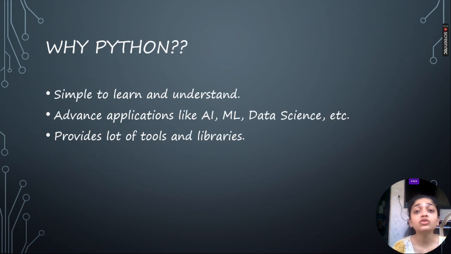Now, why choose Python over other languages? So first, Python is very easy to learn and understand. If you know English, you can definitely learn Python very easily. It's as simple as that. Also, Python is a base for a lot of advanced applications like artificial intelligence. And Python has a wide range of tools and libraries. You don't have to code anything from scratch. For each and every function, you have libraries.